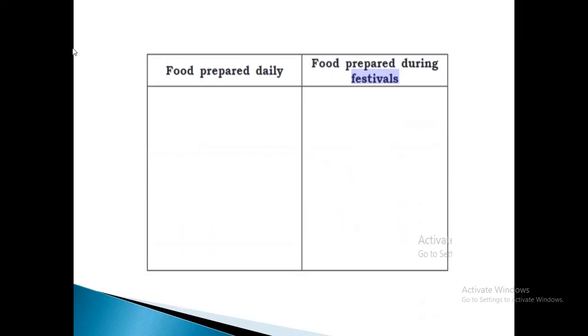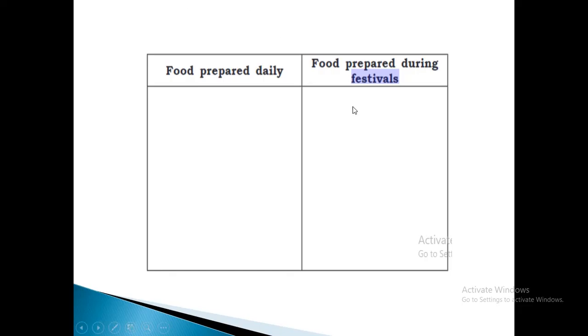Next you can see one more activity in your reader, that is food prepared daily and food prepared during festivals. In the first column you have to write the food which we prepare daily. Every day we prepare some food items, so you can write examples of the food items which we prepare daily.